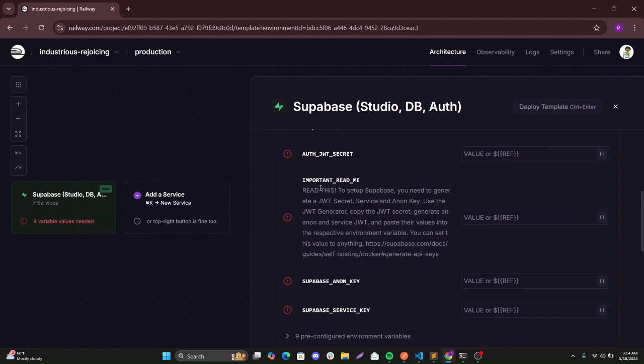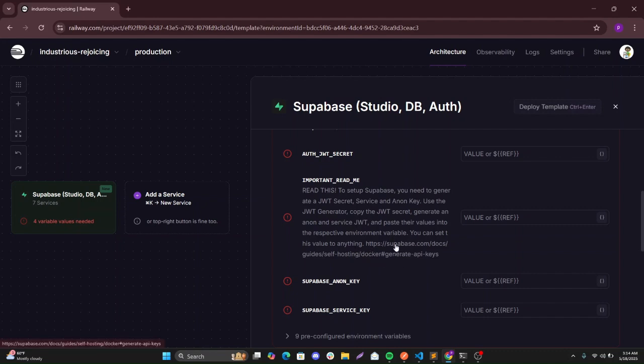This is important. It says to set Supabase, you need to generate a JWT secret, service and anon key. Use the JWT generator, copy the JWT secret, generate an anon and service JWT and paste their values into their respective environment variables. You can set this value to anything.